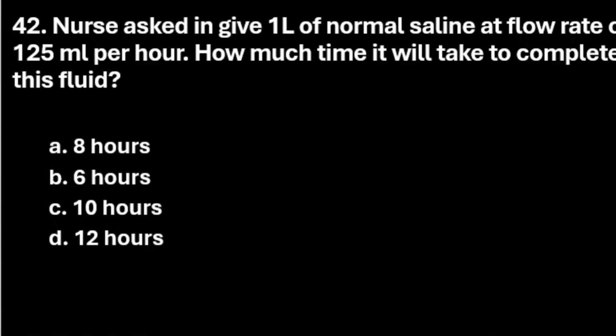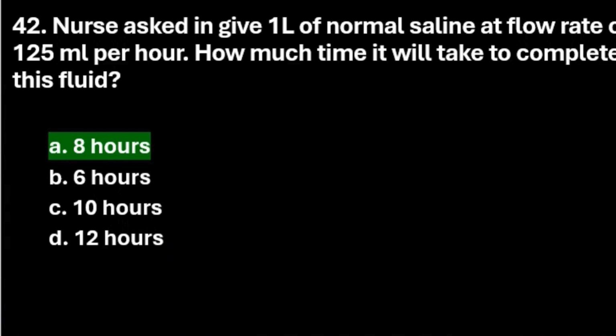Next question. The nurse is asked to give 1 liter of normal saline at a flow rate of 125 ml per hour. How much time will it take to complete this flow? This is a very simple question. Let us see the answers. Option A, 8 hours, option B, 6 hours, option C, 10 hours, option D, 12 hours. Let us go to the answer straight away. The right answer is, as you know, option A, 8 hours.